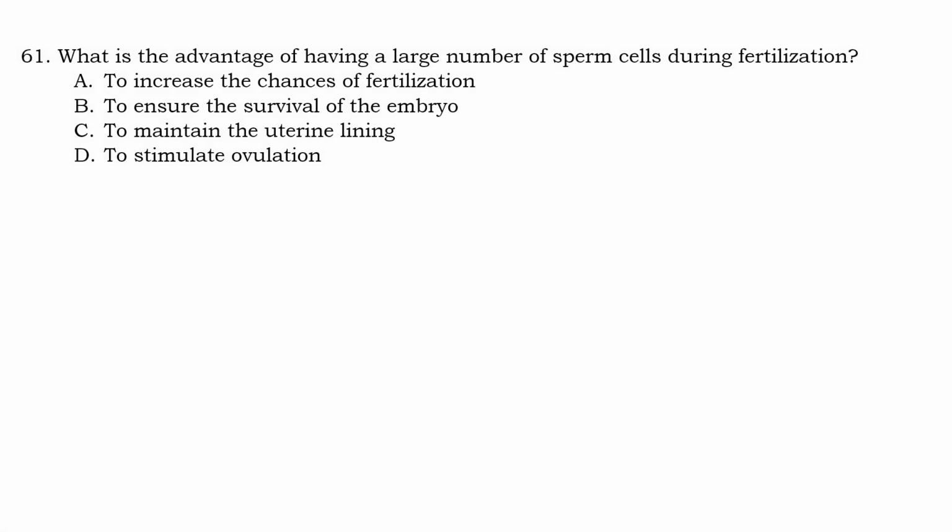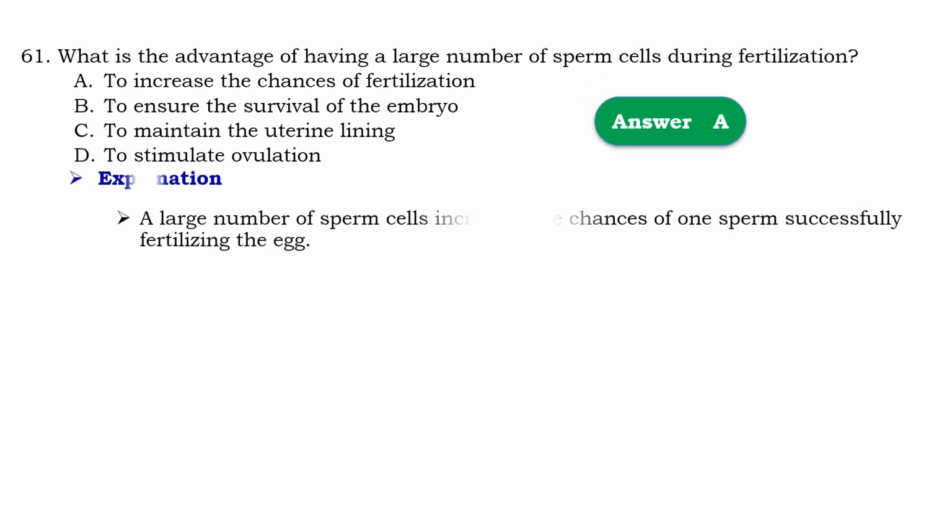Question number 61. What is the advantage of having a large number of sperm cells during fertilization? So that should be A, to increase the chance of fertilization. Means that a large number of sperm cells increase the chance of one sperm successfully fertilizing the egg.